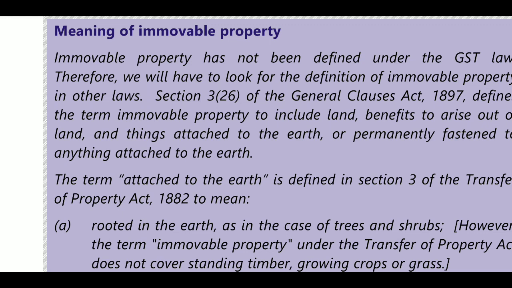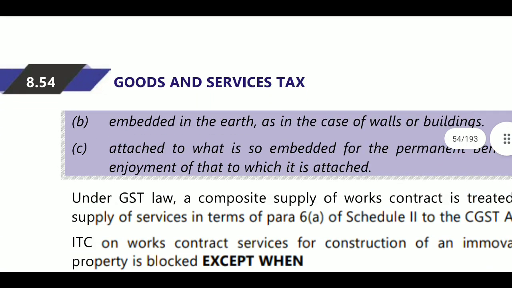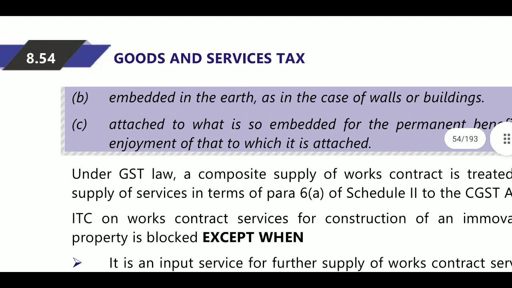Standing timber, growing crops or grass are not immovable property, even though they are attached to the earth. Next, embedded in the earth, in the case of walls or buildings, which will be treated as immovable property. Next, attached to what is so embedded for the permanent beneficial enjoyment of that to which it is attached.